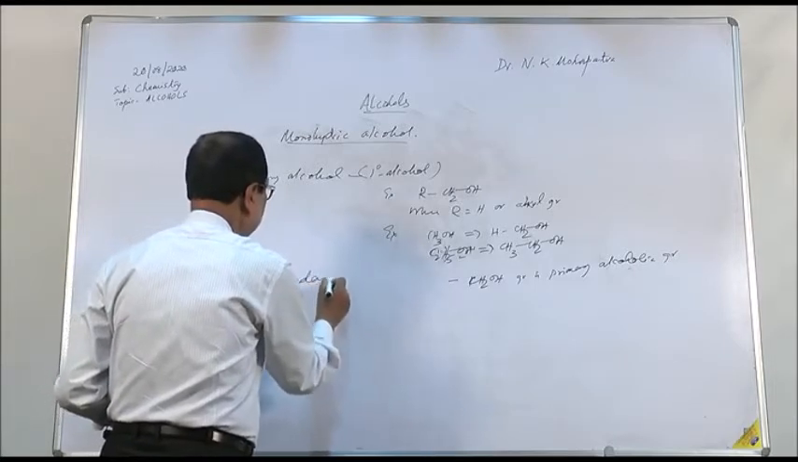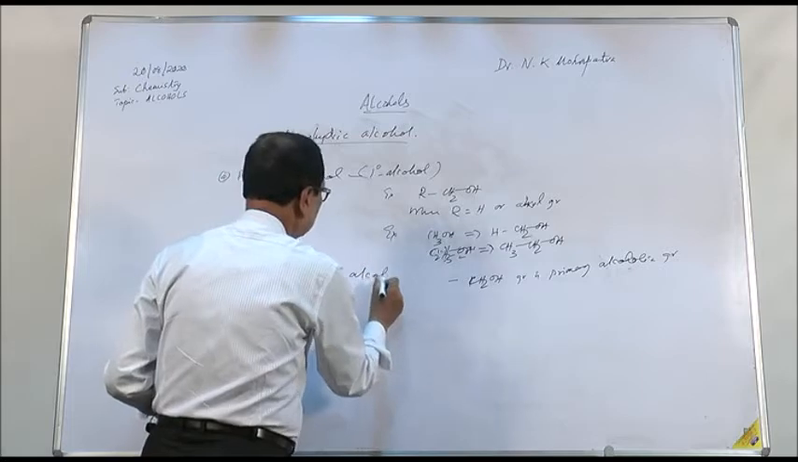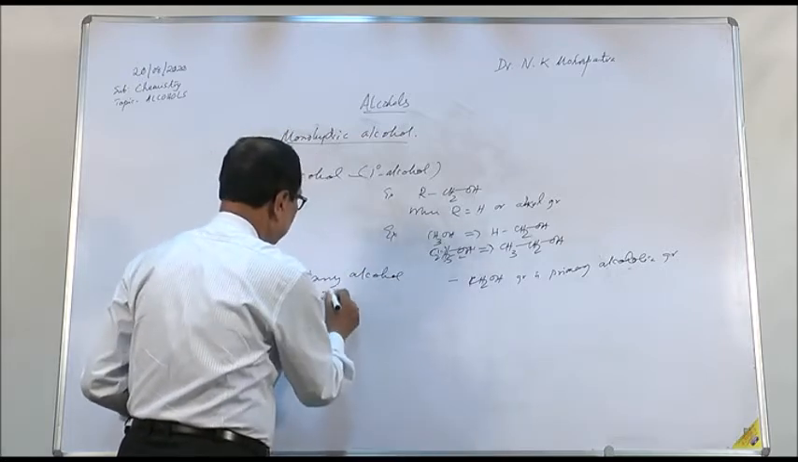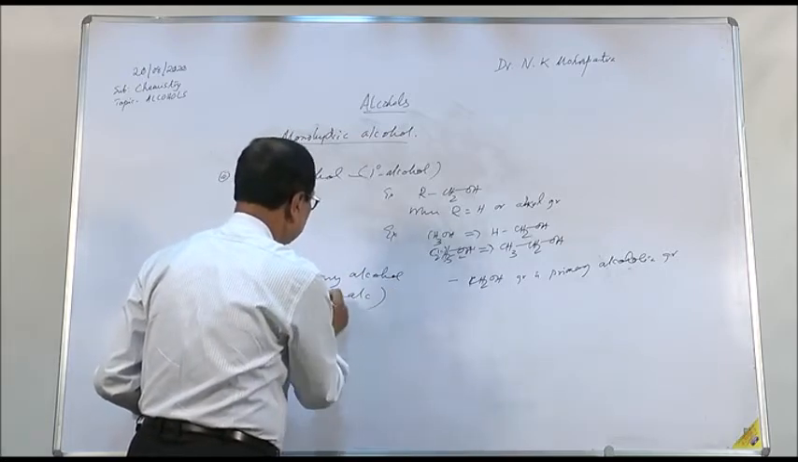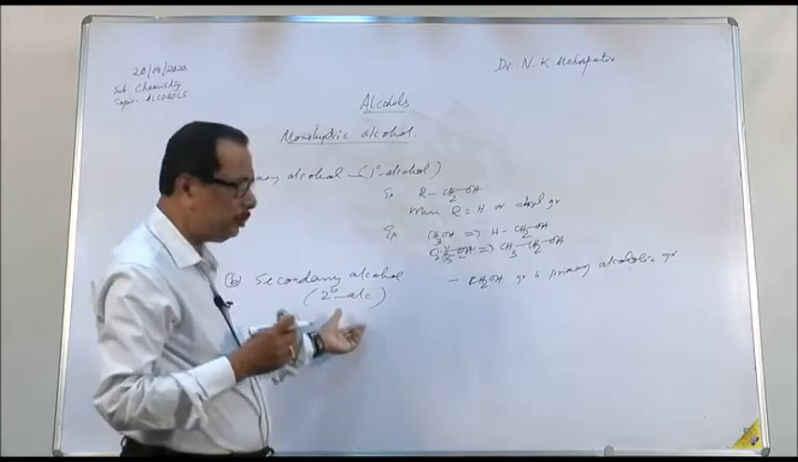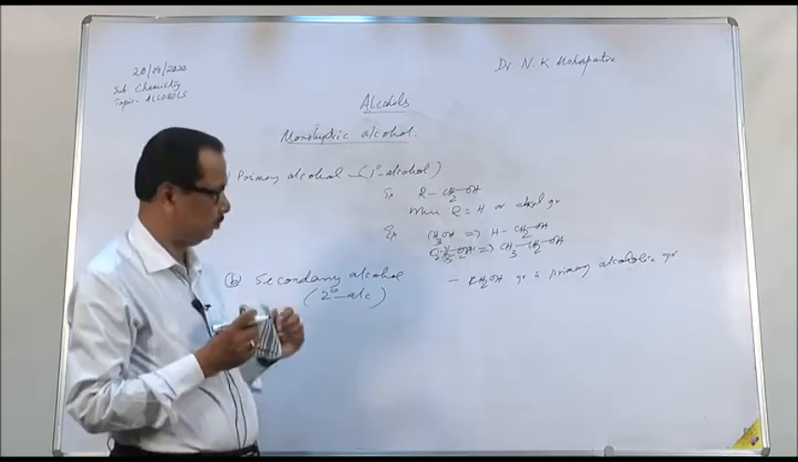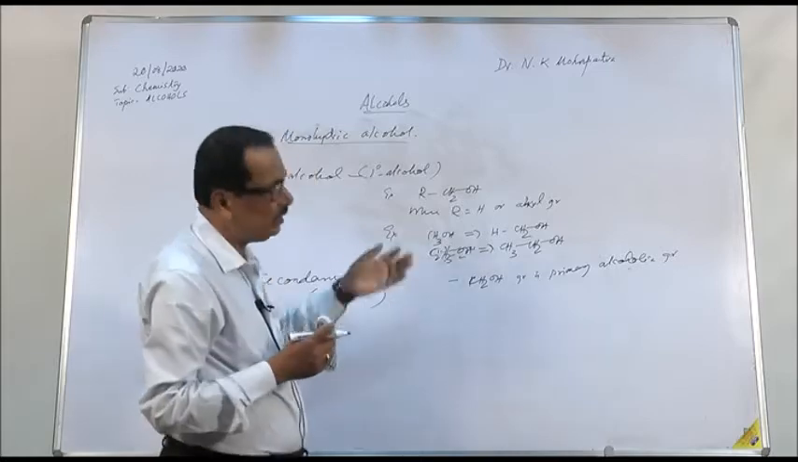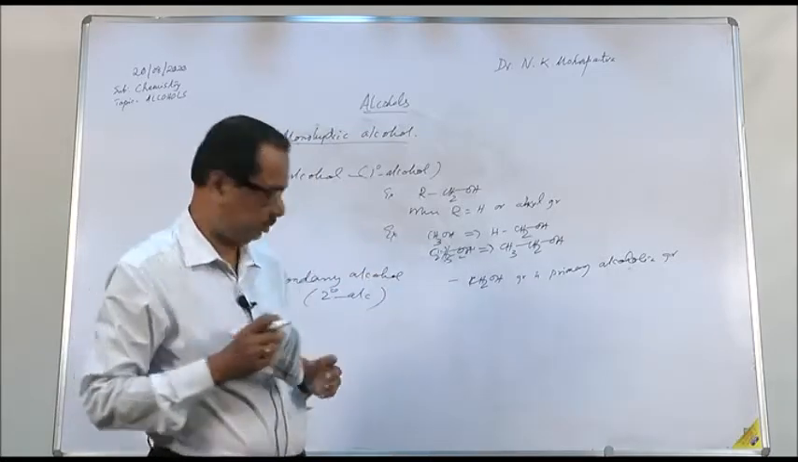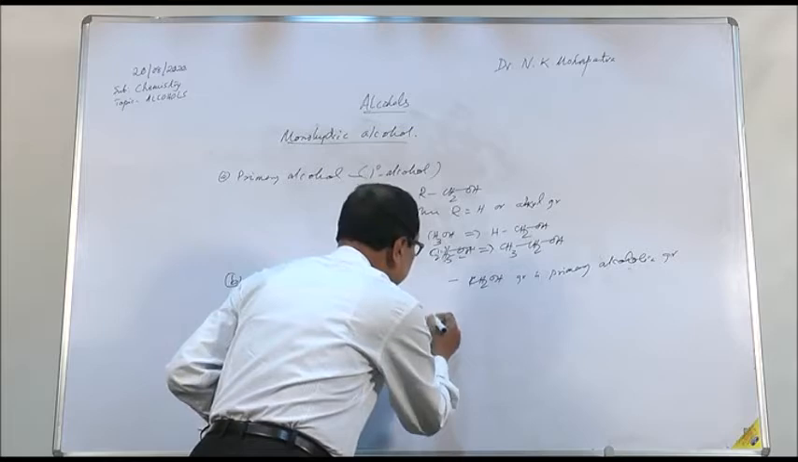Secondary alcohol, or 2 degree alcohol, is where the OH group is present on the secondary carbon atom. That is the carbon atom which is attached to 2 more carbon atoms. That alcohol is secondary alcohol.